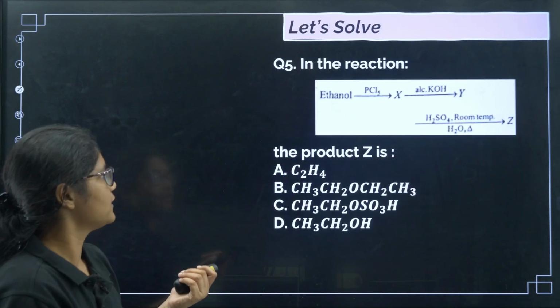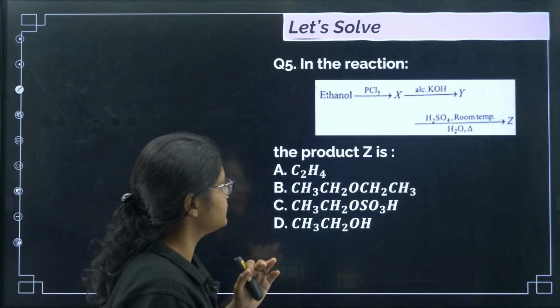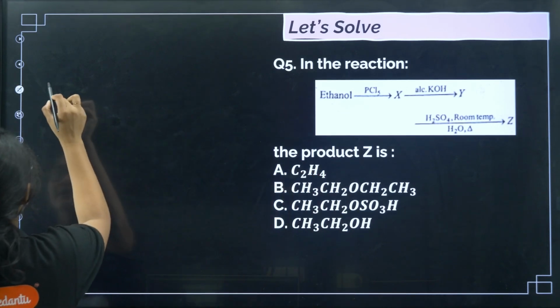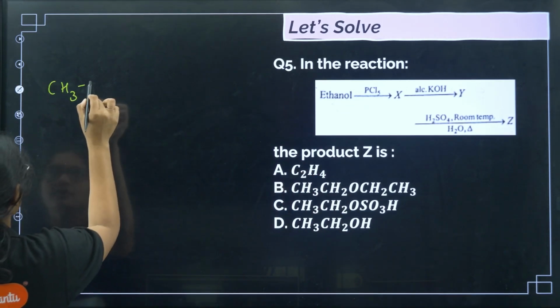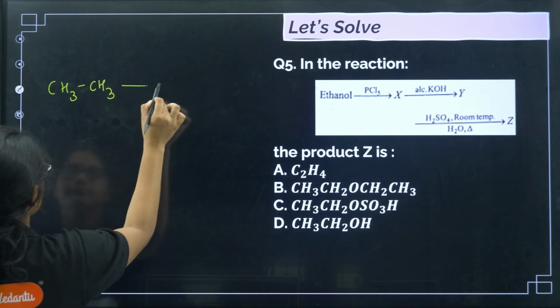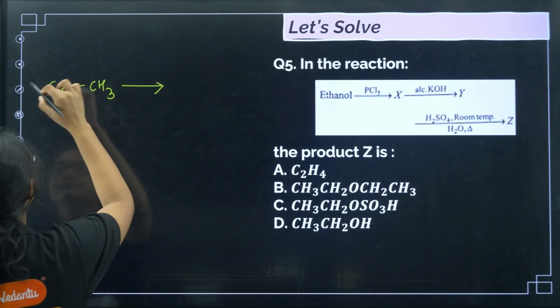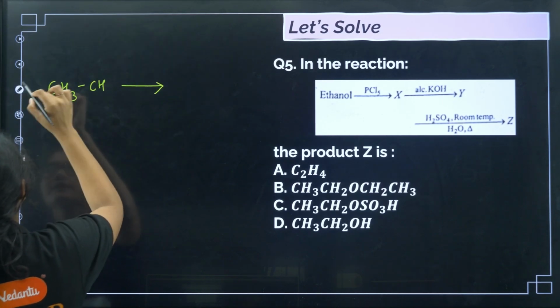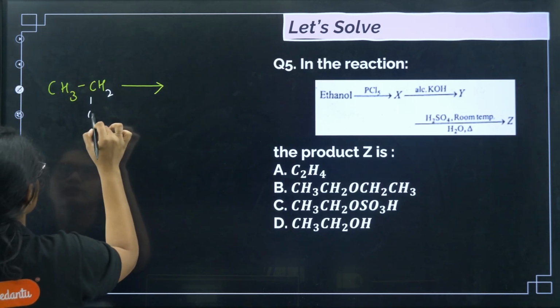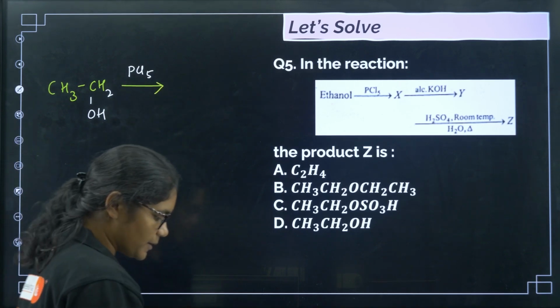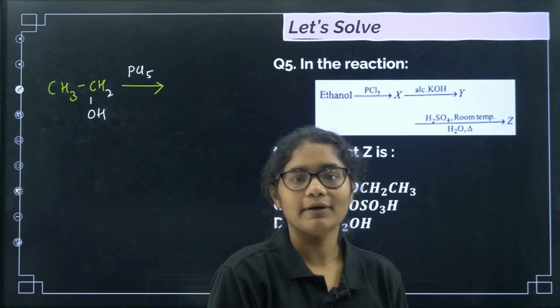Okay, fine. Next question. In the reaction, the product Z is, okay, first is given ethanol. So just simply write ethanol, CH3CH2OH. Yes, so this is ethanol. With PCl5, we have studied in the preparation of haloalkanes, right?